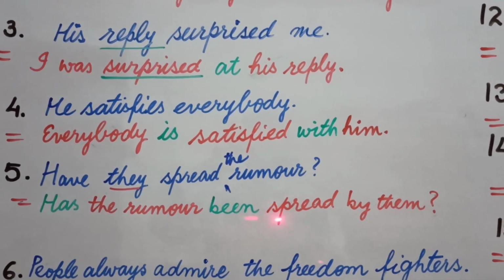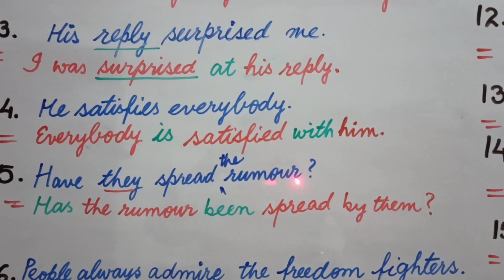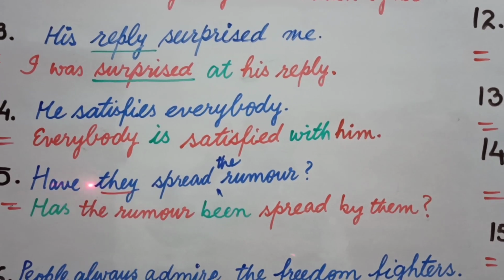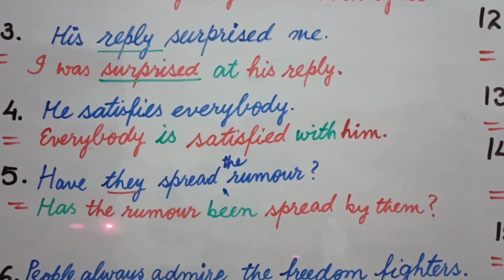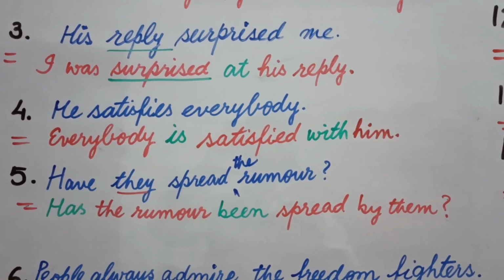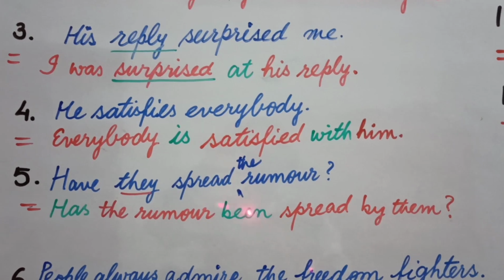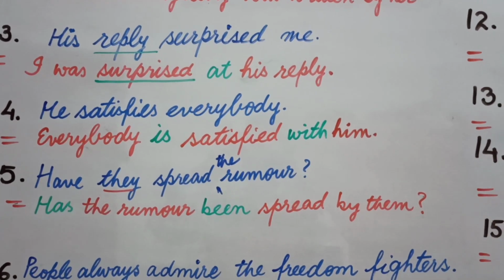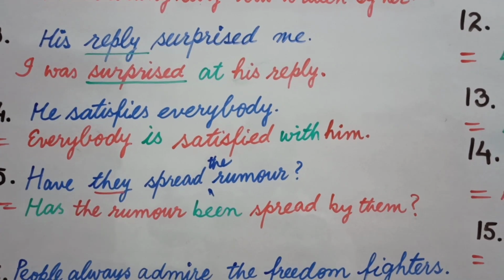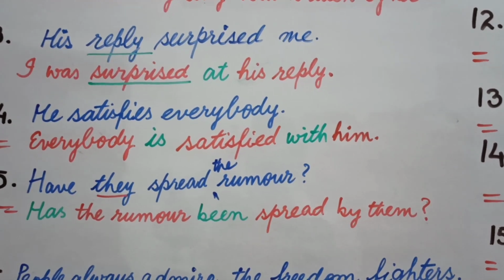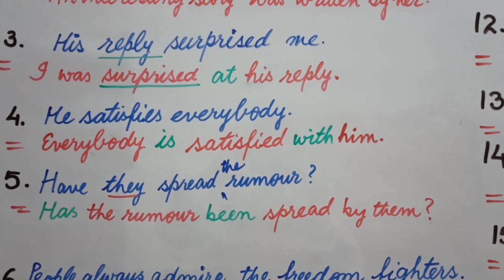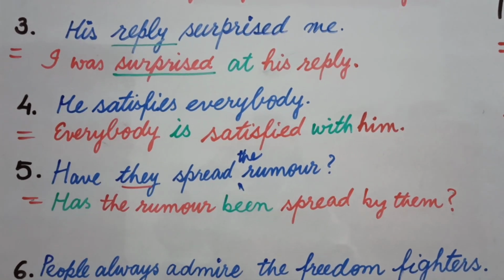So you just try where you will put it. The rumor will be put in the place of they, the rumor. Have was written according to they, now has is written according to the singular noun rumor. And been will be added, because in present perfect, past perfect, and future perfect you use been additionally after the helping verb. So your answer is: has the rumor been spread by them.